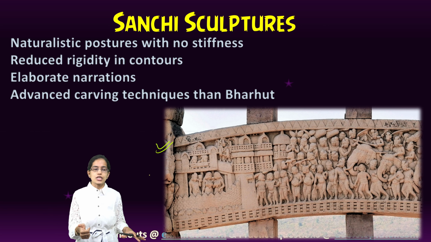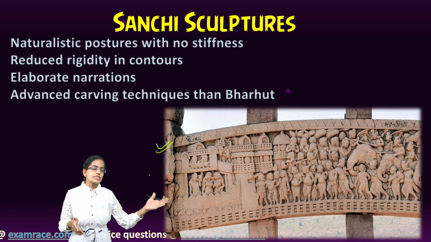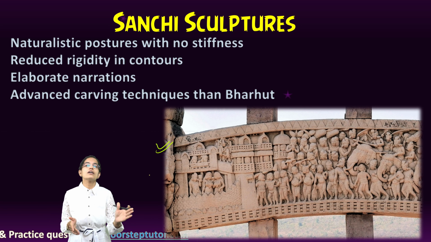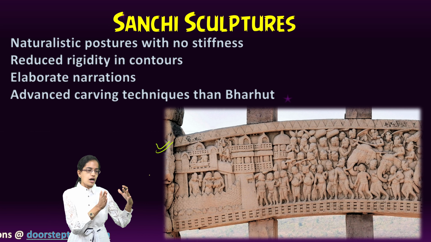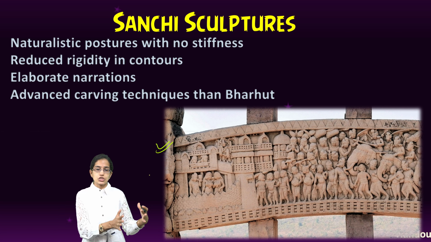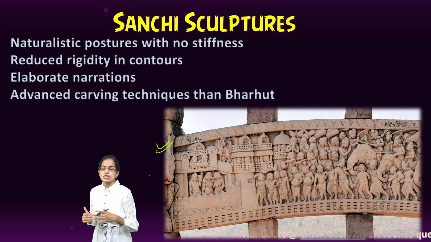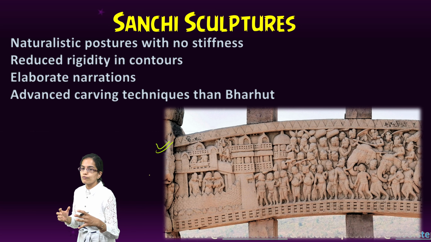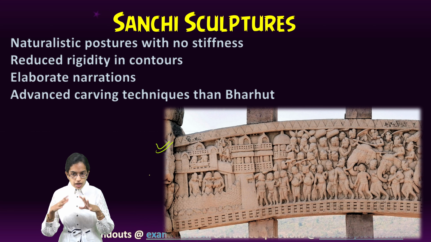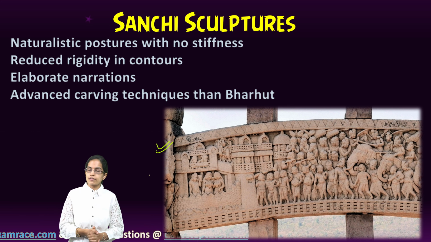The siege of Kushinara, Buddha's visit to Kapilavastu, and the visit of Ashoka to Ramagrama Stupa are some of the representations that have been seen as part of Sanchi sculptures. So those are some of the ways in which the Sanchi Stupa and the Sanchi sculptures have been very, very unique.